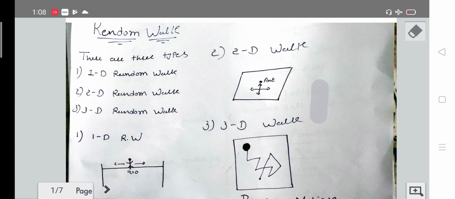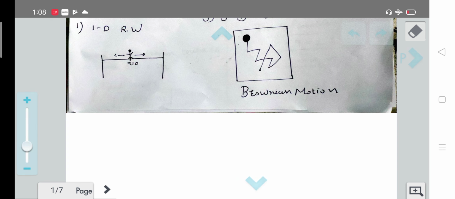Now let's talk about three dimensional random walk. We have considered an air chamber in which we have one gas molecule doing Brownian motion. Here we can see the particle doing Brownian motion, and this Brownian motion can be considered a three dimensional random walk.